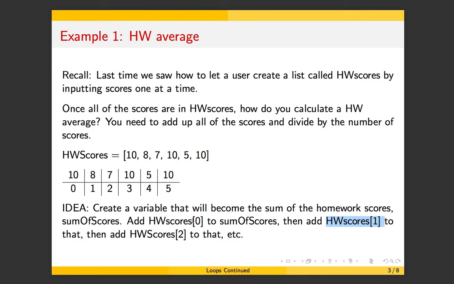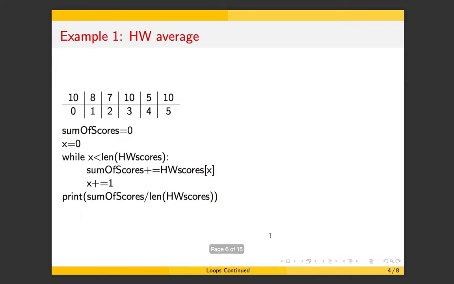Then just move on. Click this 0 position up to position 1. You pick off this next homework score, which is 8, and then move on to the next item, and the next item, and so on. That's the idea. So here it is implemented in code. Sum of scores is initially 0. I create this value x. x is going to march through these position values.